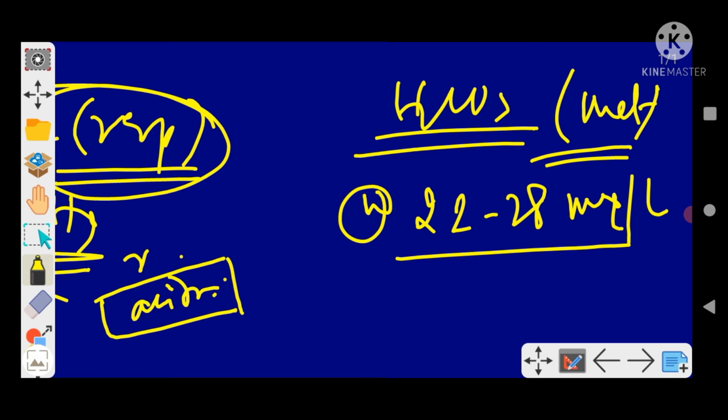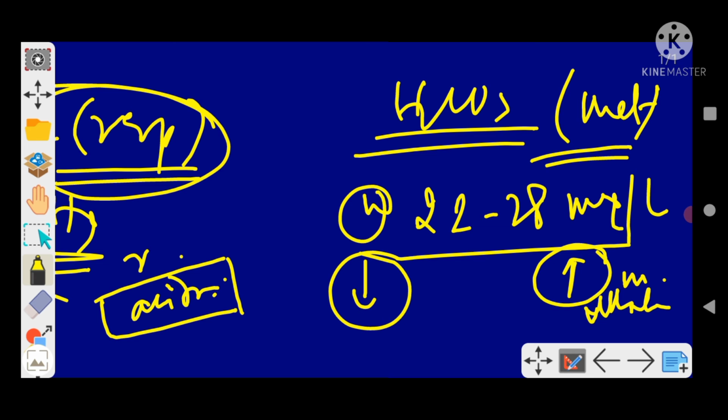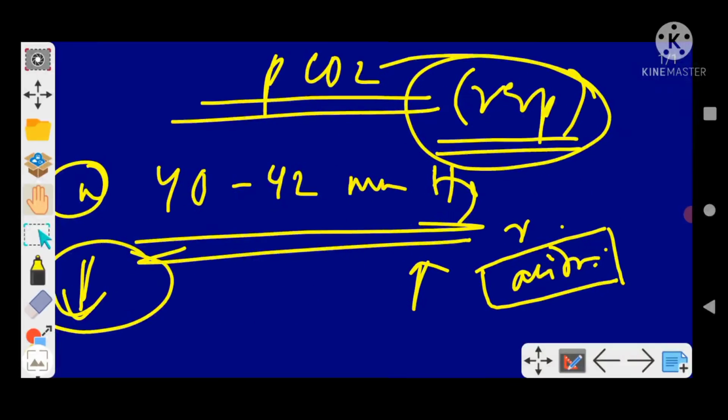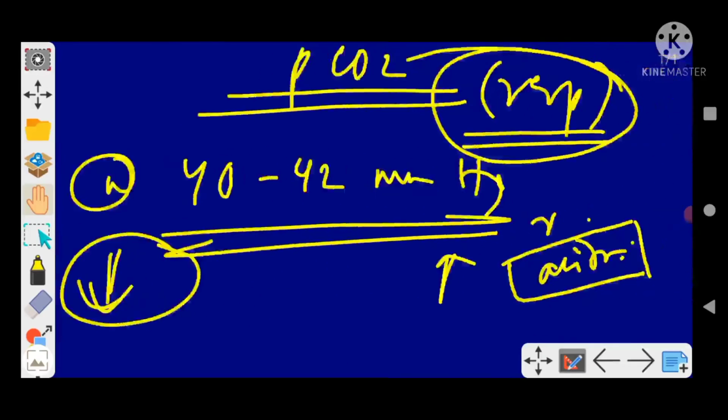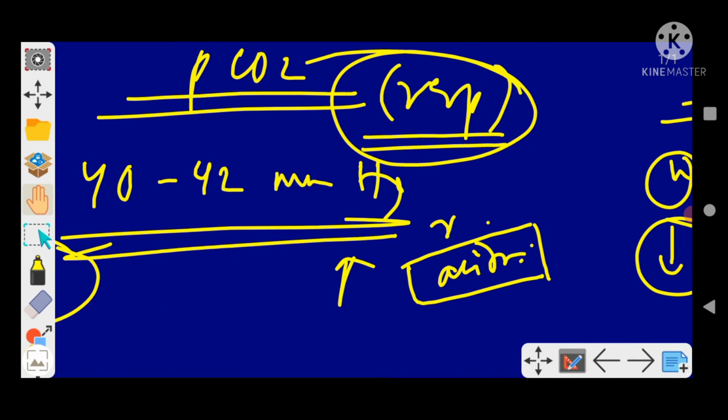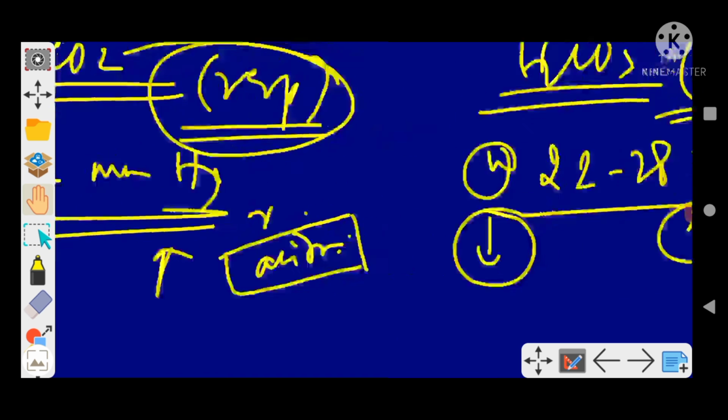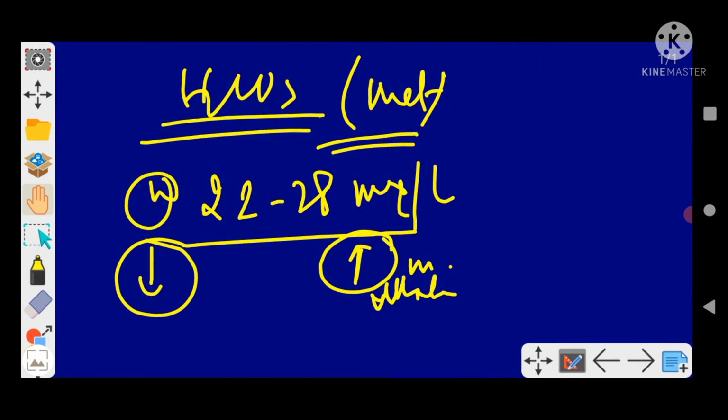If it is more, this time it will become metabolic alkalosis, and the reverse if it is less. So if PCO2 is more than 42, it will become respiratory acidosis. But if bicarbonate is more than 28, it becomes metabolic alkalosis.